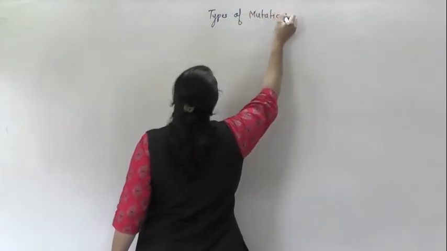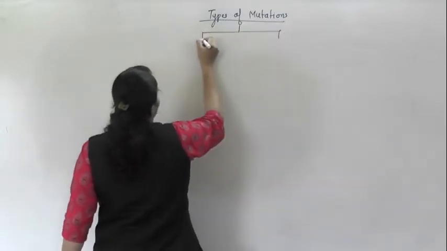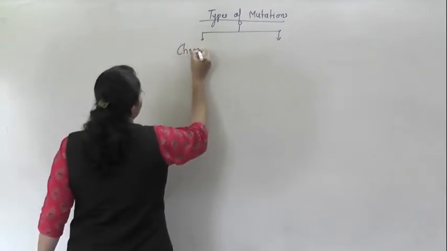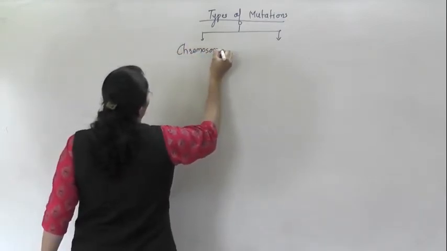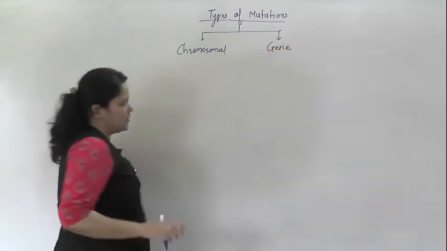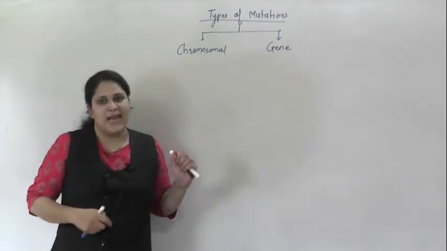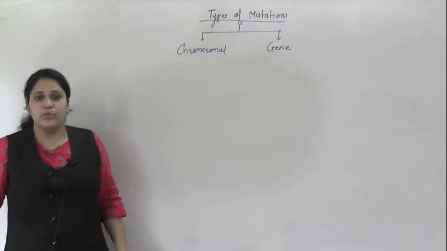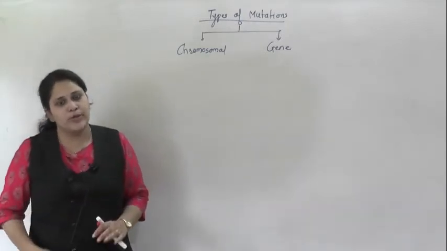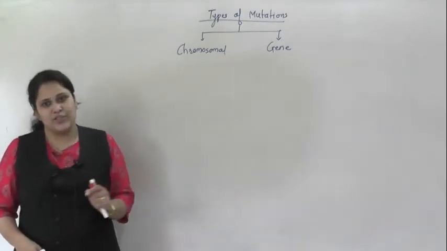All mutations are broadly classified in two types: chromosomal mutations and gene mutation. Those mutations which occur on a chromosome are known as chromosomal mutations, whereas mutations which occur on a gene are known as gene mutation.